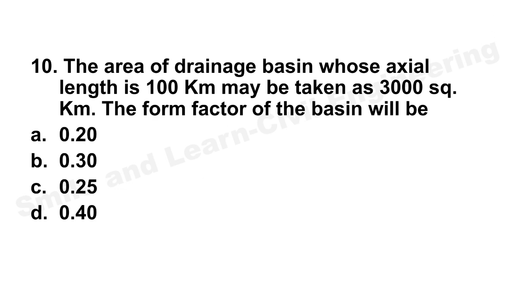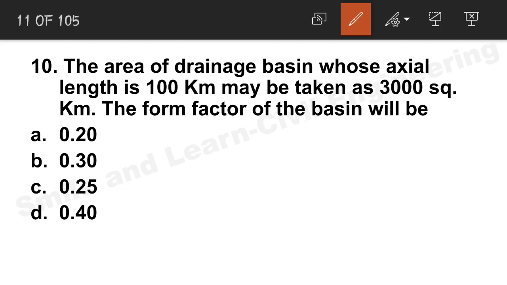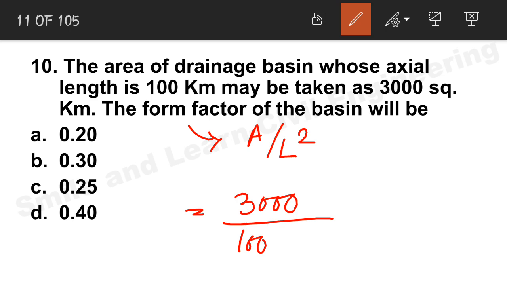The area of a drainage basin whose axial length is 100 km may be taken as 3000 square kilometer. The form factor of the basin will be. We know the form factor formula is A by L square. Area is given as 3000 divided by L square, which is 100 squared. So the correct answer is obviously 0.3. Option B is the correct answer.